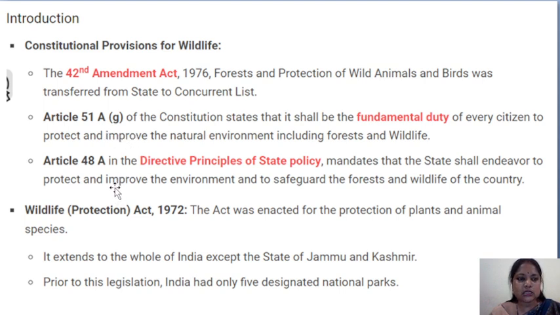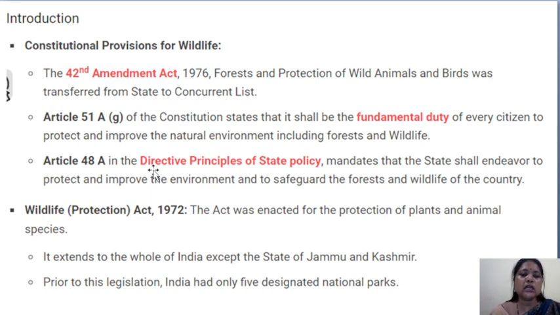These two articles were already discussed in the first class of environmental law; these two articles of our Constitution deal with the protection of our environment and wild animals. Article 51A(g) of the Constitution states that it shall be the fundamental duty of every citizen to protect and improve the natural environment, including forests and wildlife.